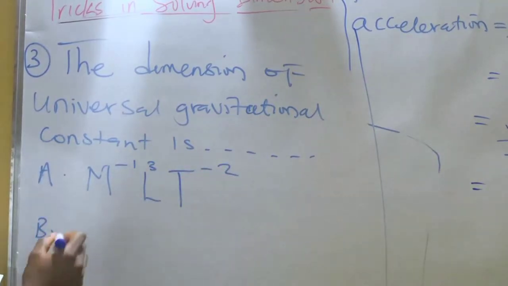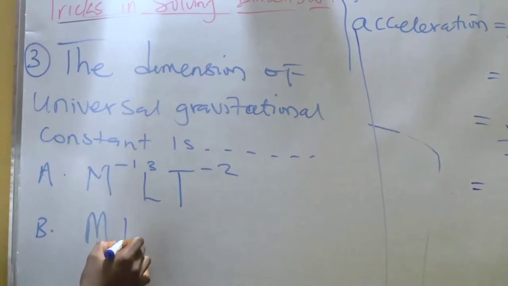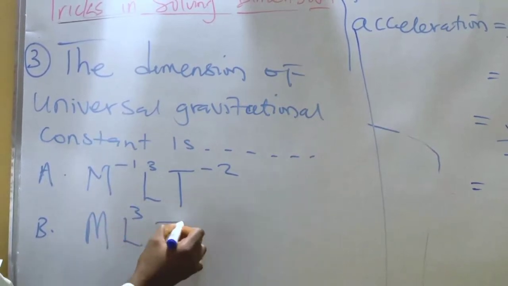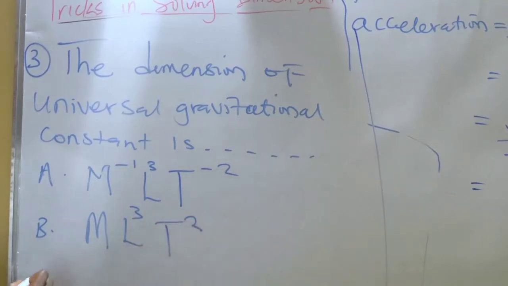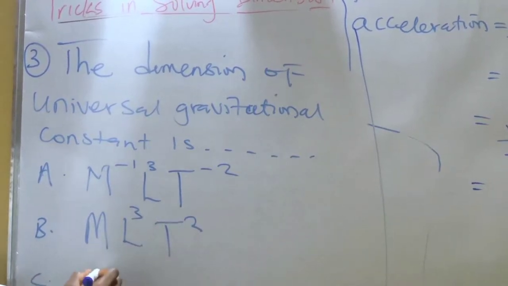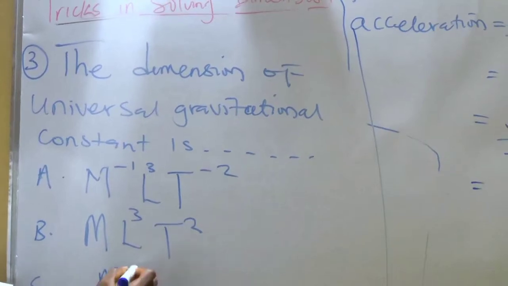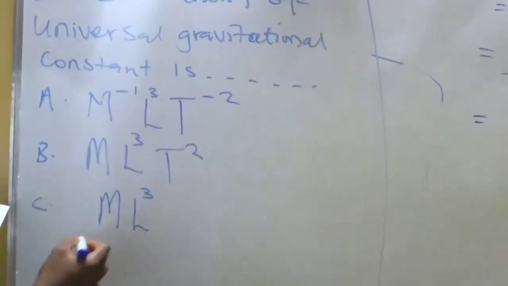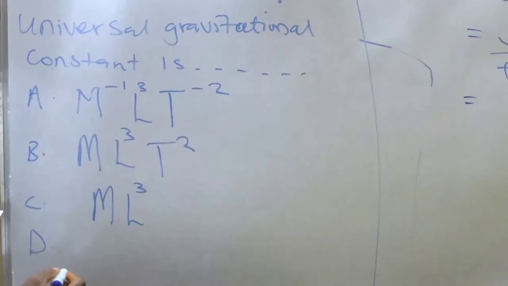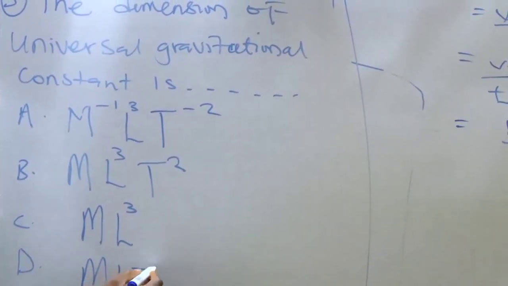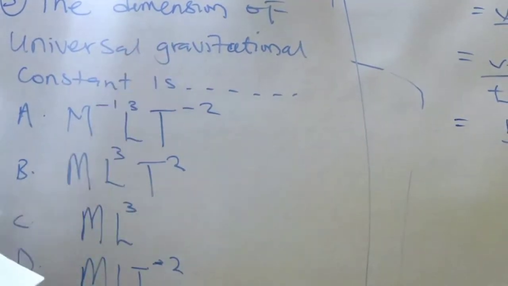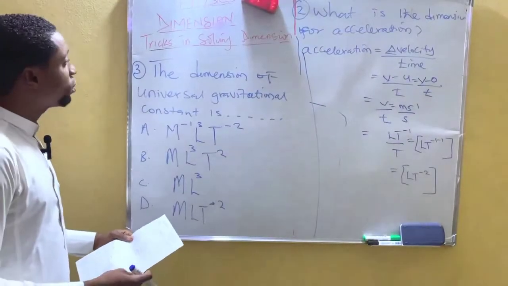B, M L3 T raised to power minus 2. C, M L raised to power 3. And D, M L T minus 2. So this is the question.